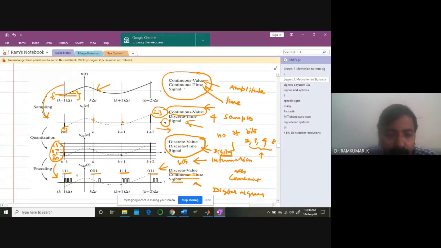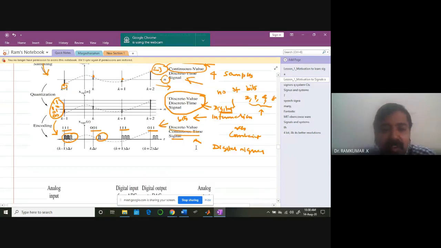But you can also have pulses like this, original waveforms. This is continuous in terms of time within this range. But the amplitude is fixed, 111001 discretized. So that's why it's called a discrete value, continuous time signal.